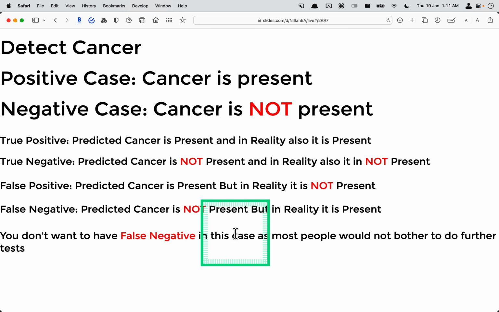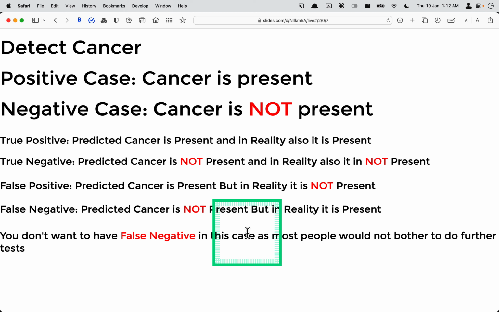Let's say I run a clinic that tests for these cases, and I say no, you don't have it, but he realizes after 5 or 10 years that my first test wasn't right. So it's a very serious case, right?